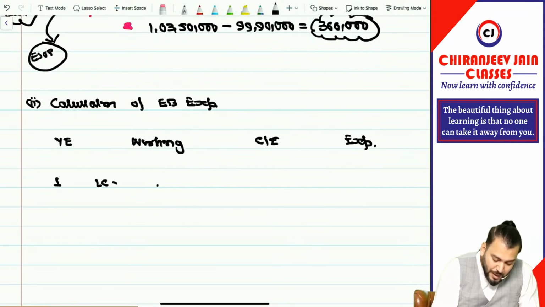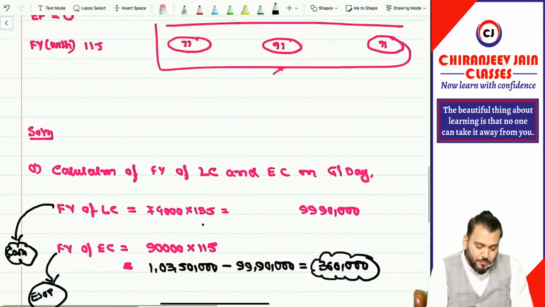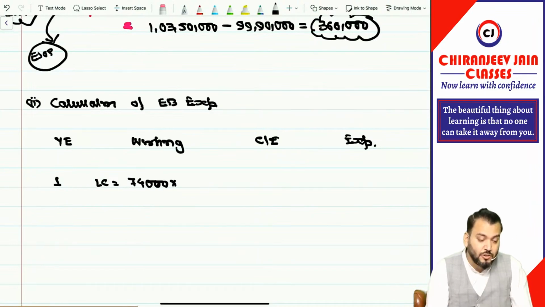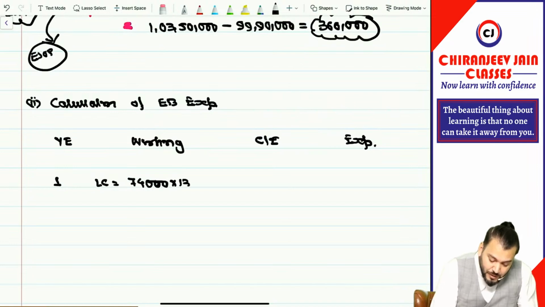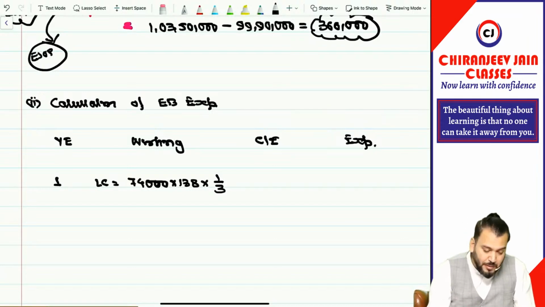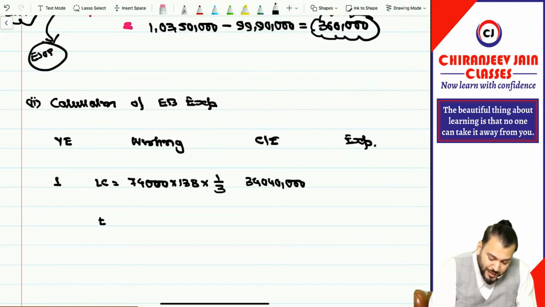So first we'll do the liability component. Can I say the liability component is for how many equity shares? 74,000. But now the fair value has changed at the end of the first year. So now the fair value has become 138. So you will do reassessment of this and you will do 1 by 3. How much is it coming? 74,000 into 138 divided by 3. It is 34 lakh 4,000. Correct.